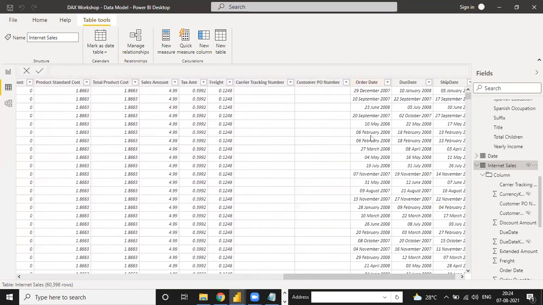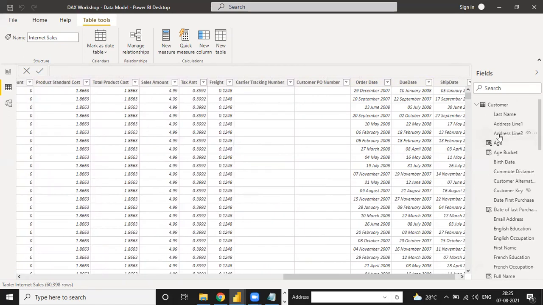See, this one is the order date, meaning this is the transaction date where the customer ordered some product from the online order, because Internet Sales means an online platform like Amazon. Suppose a customer places an order, and the order date is known as the last purchase or first purchase of the person.